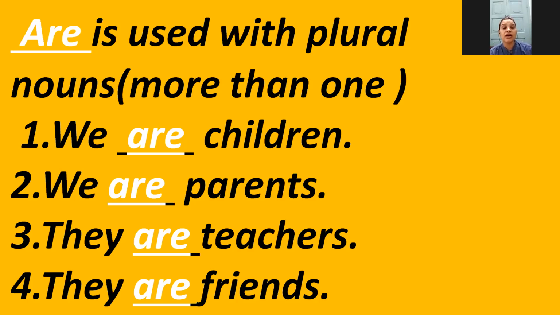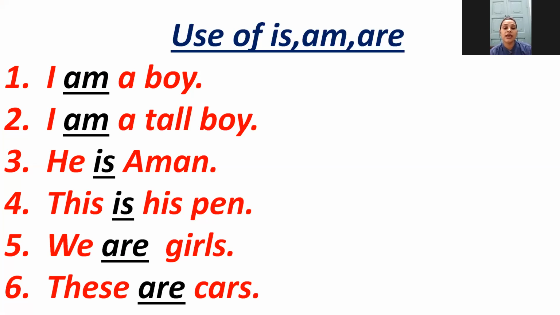Next is, they are teachers. In your school, there are many teachers which teach you, right? So, for plural, you will use are. So, the example is, they are teachers. Next is, they are friends. Here the friends word refers to the plural noun. That means there are many friends. So that's why we are using are with they. So the example is, they are friends.